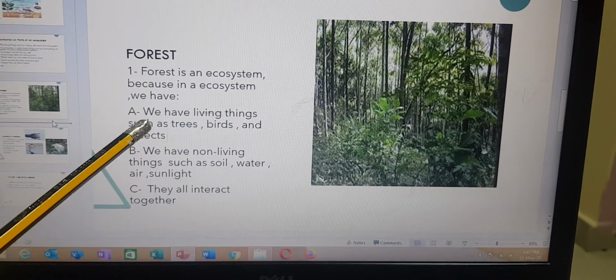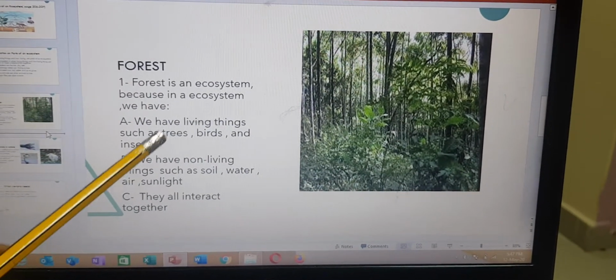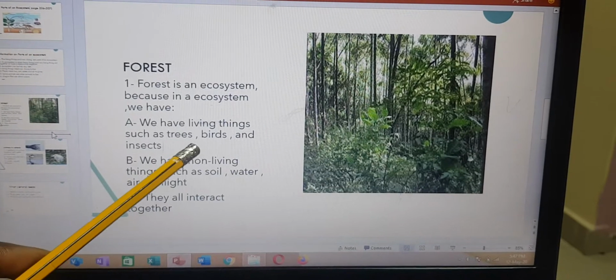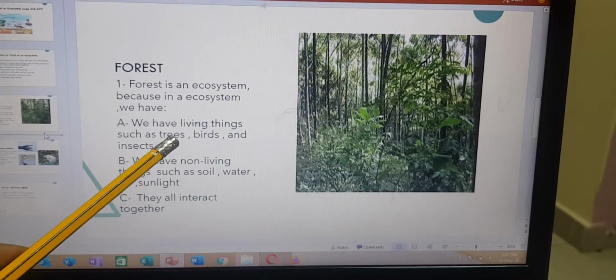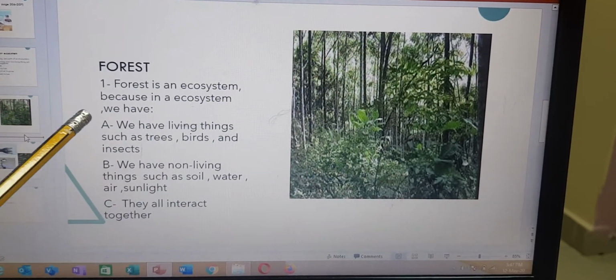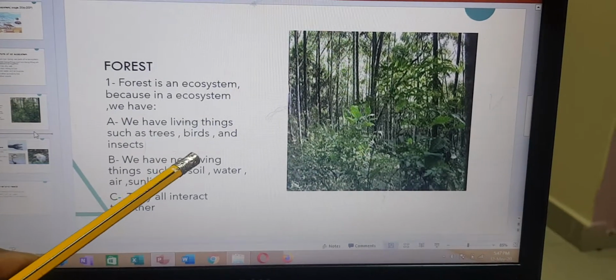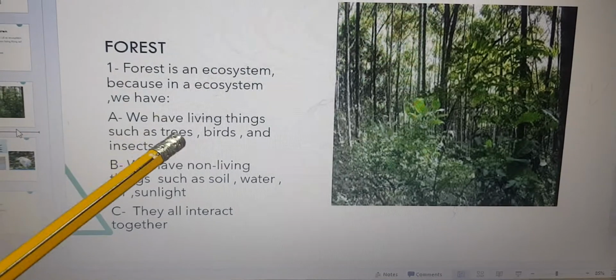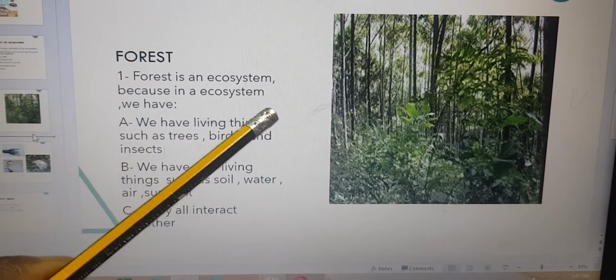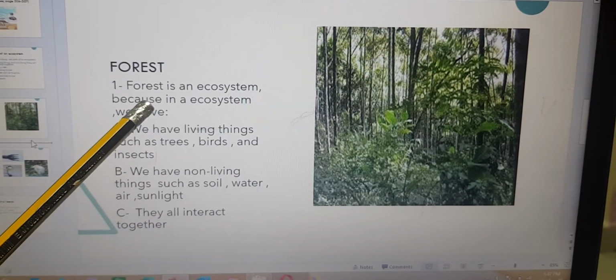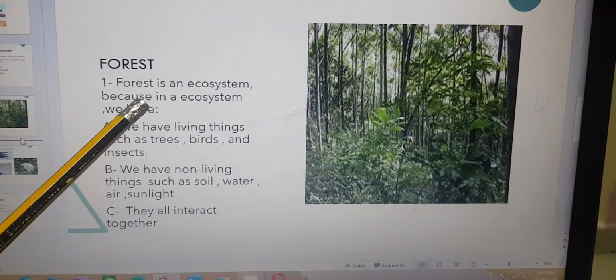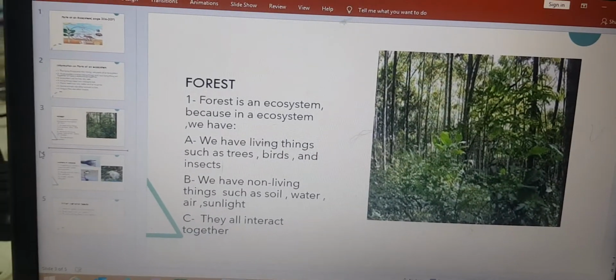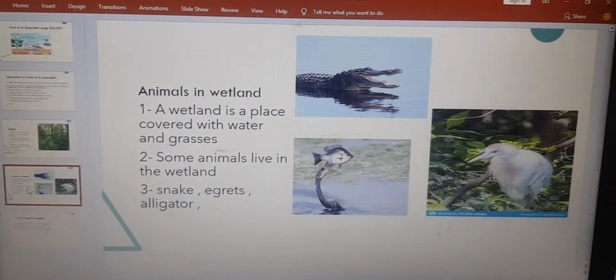They all help each other, like the plants need the water, the soil, and sunlight to grow, and also the animals use the trees for shelter. When we have too much sunlight, the animals would use the tree as what? Shelter, like a shade, to protect them from too much sunlight. Now let's look at some animals and how they interact together.